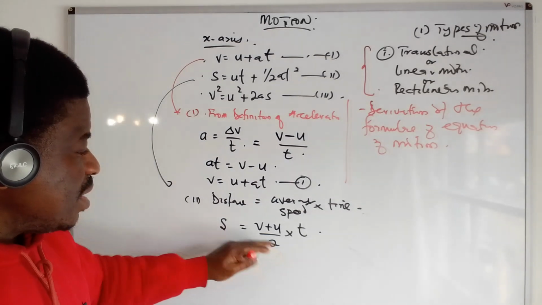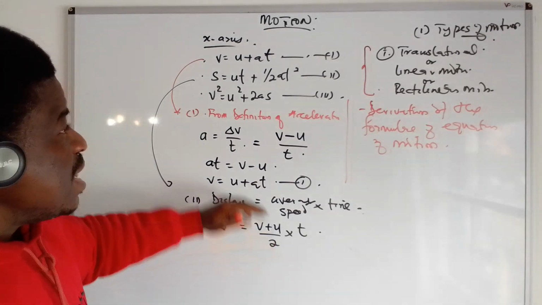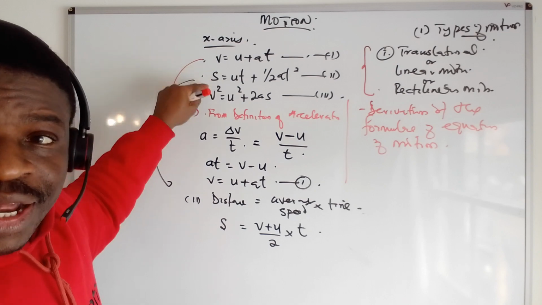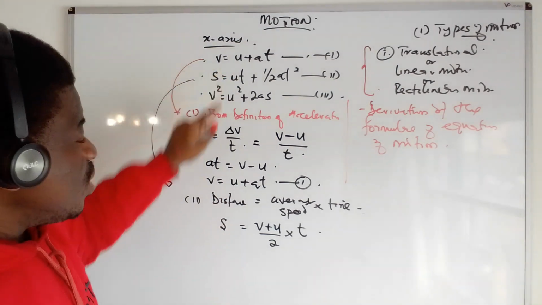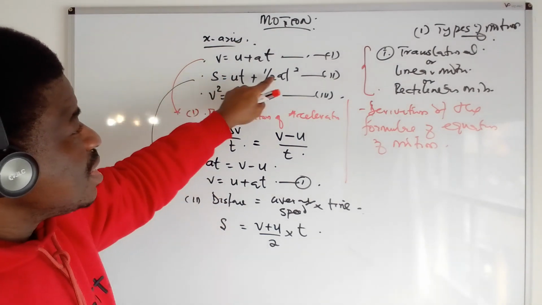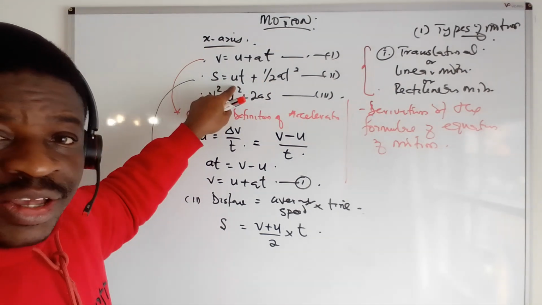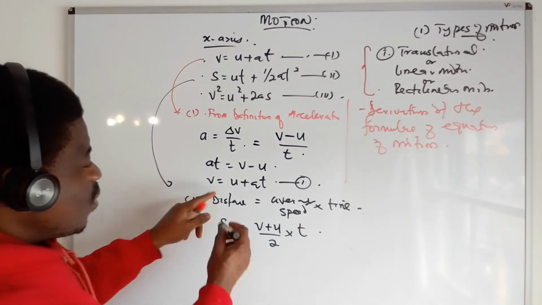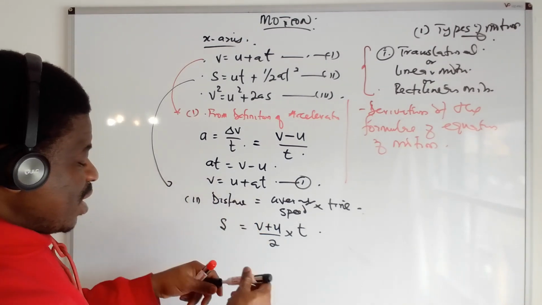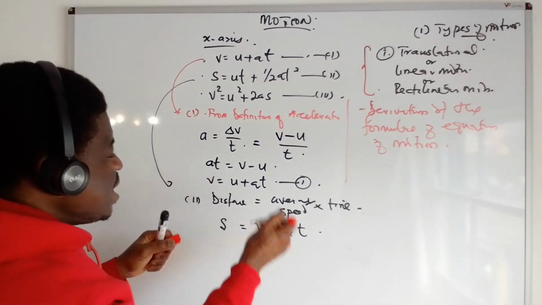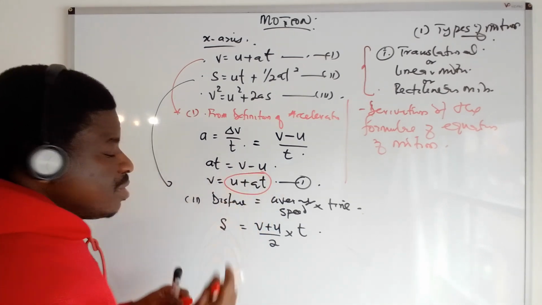Now, if you look at this, v plus u, this is where it connects the second equation and the third equation. Look at the second equation now. In this second equation, what is the parameter that is not here? V. V is not here. So what do you do? Come to the first equation. What is the value of V here? V is u plus 80.